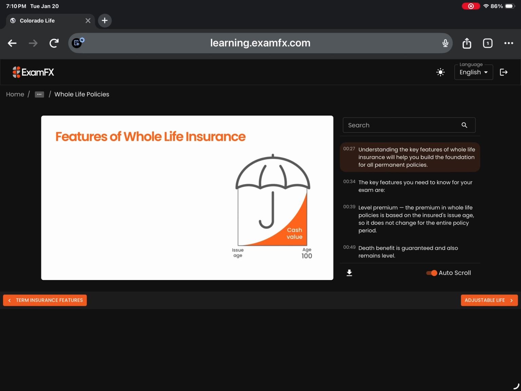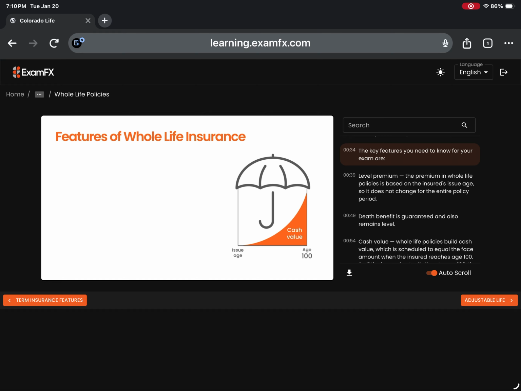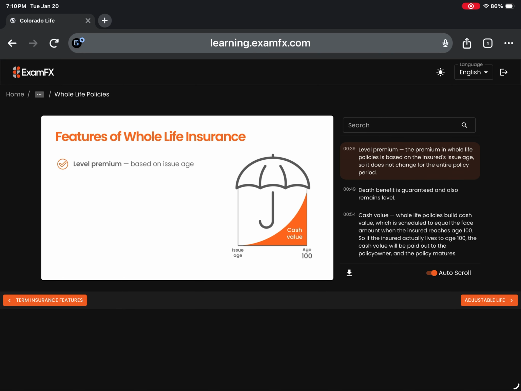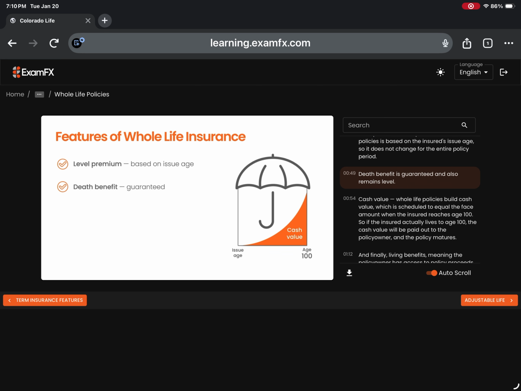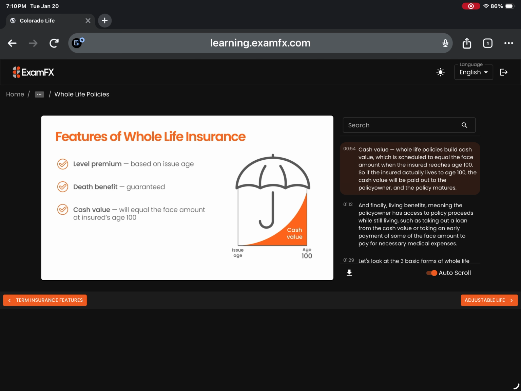Understanding the key features of whole life insurance will help you build the foundation for all permanent policies. The key features you need to know for your exam are: level premium. The premium in whole life policies is based on the insured's issue age, so it does not change for the entire policy period. Death benefit is guaranteed and also remains level. Cash value. Whole life policies build cash value, which is scheduled to equal the face amount when the insured reaches age 100. So if the insured actually lives to age 100, the cash value will be paid out to the policy owner, and the policy matures.